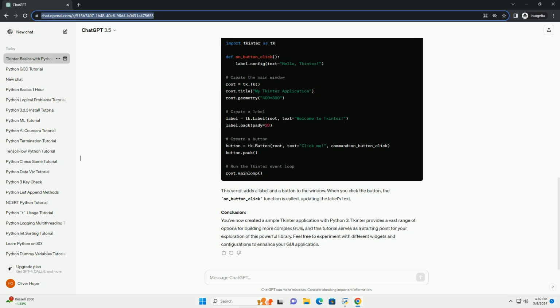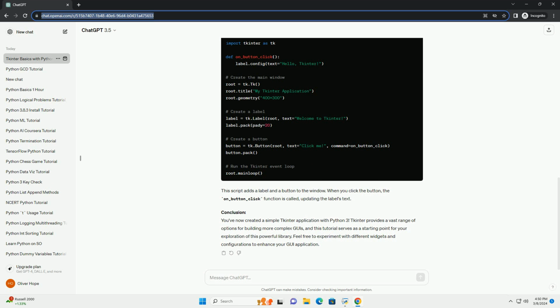Step 2. Importing tkinter. To use tkinter in your Python script, you need to import it. Conventionally, it is imported with the alias tk. Open your Python script and add the following line at the beginning.